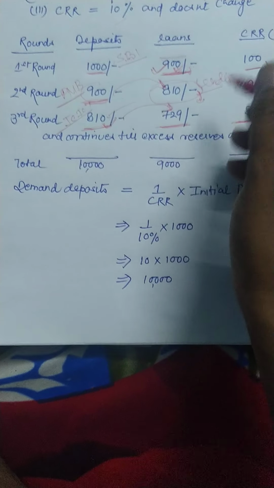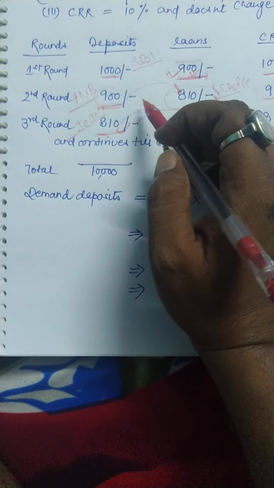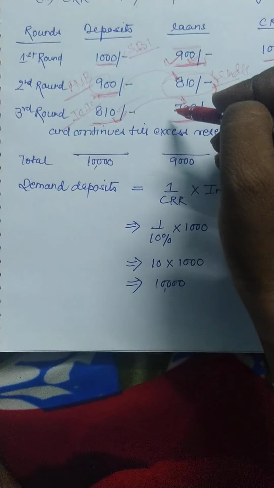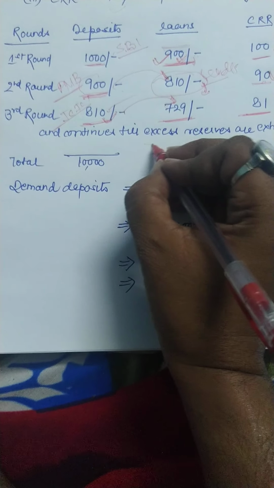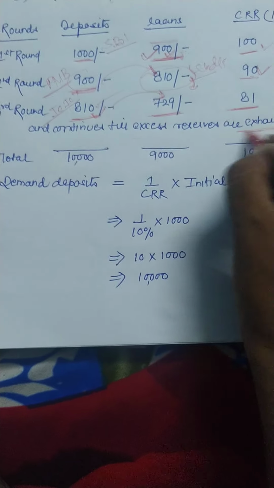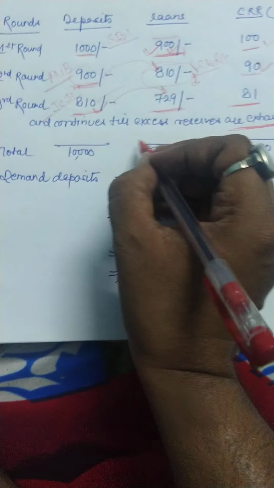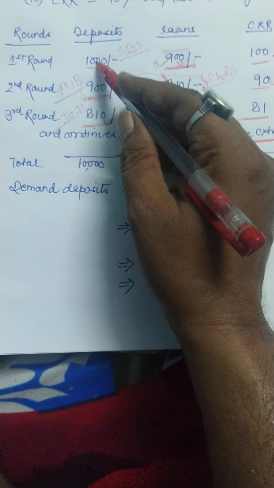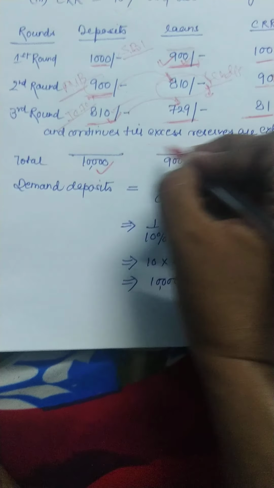So the thing here is that every time a loan is given, a new deposit is created, and this process goes on and on. And how long does it go? It continues till the excess reserves are exhausted. In total, we can see that the initial deposit is 1000, while total deposits are 10,000.